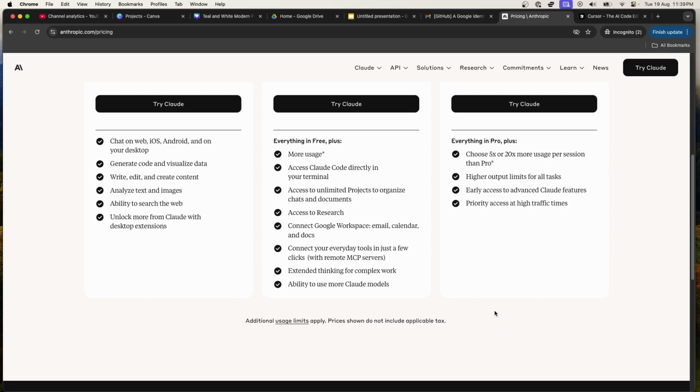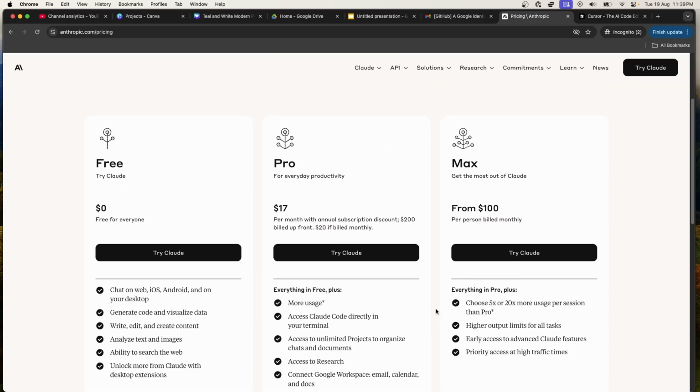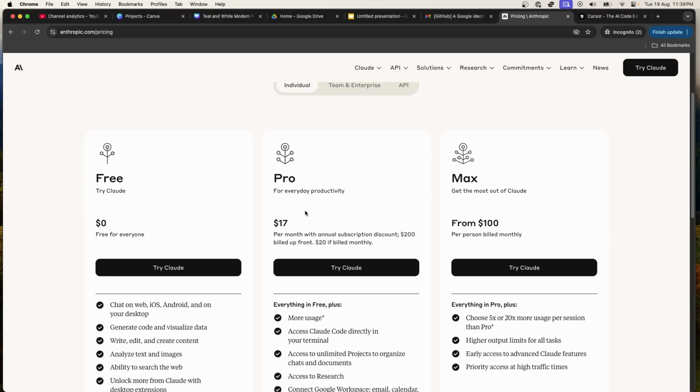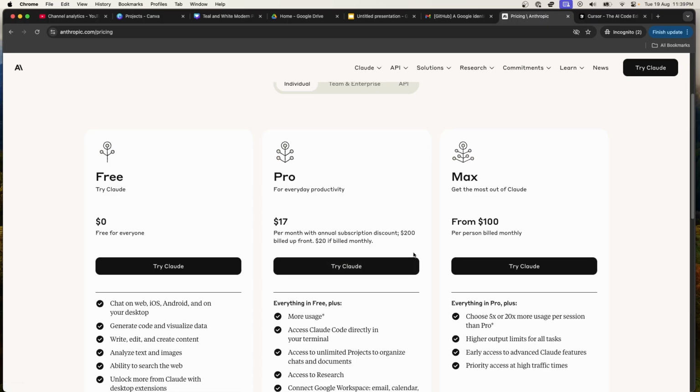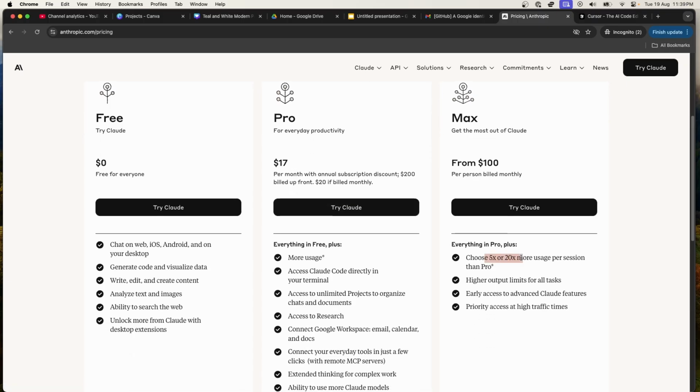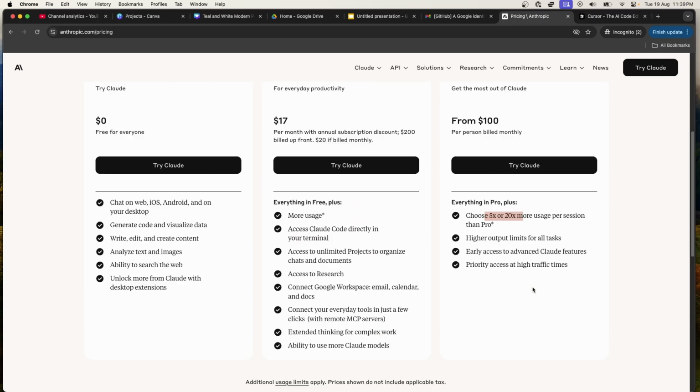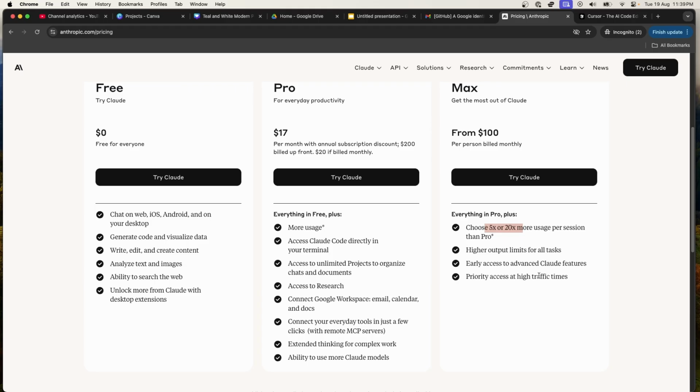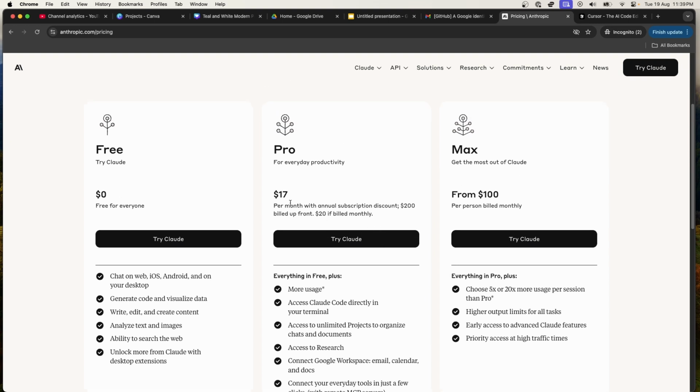So I'm looking at their pricing plans here. Claude Pro, which I guess is what I'd want, although it's kind of hard to tell. Do I need Max? It says you get 5 to 20 times more usage, but 5 to 20 times what? How do I know if I need that much? Hard to say, right? You can see it's $17 if you sign up for a whole year, or $20 a month otherwise.